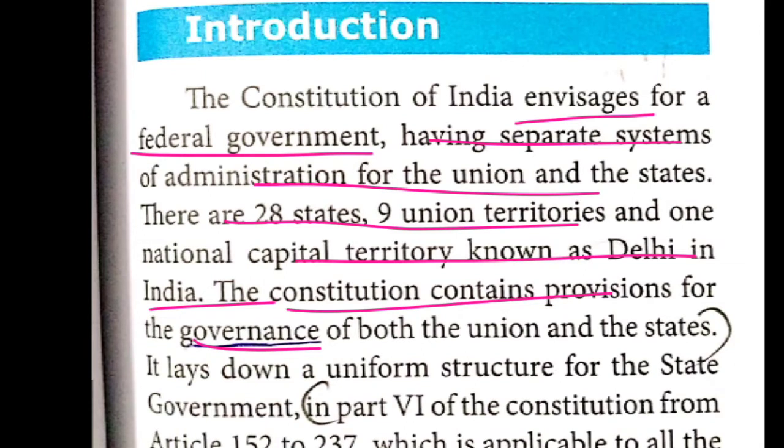Governance means the process of governing or ruling. How to rule over a particular country is all given in the Constitution. So that's the thing, children.